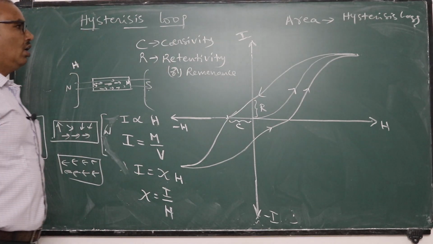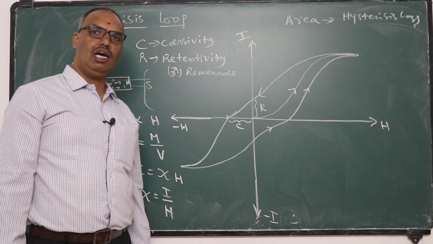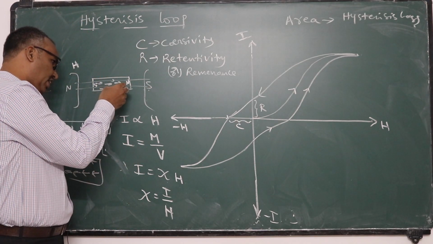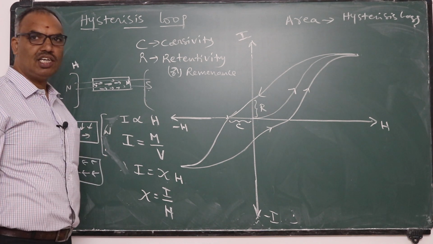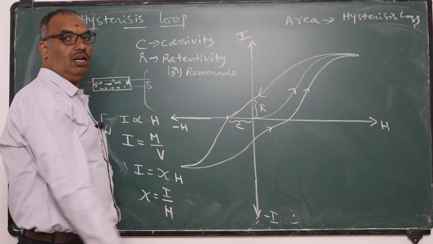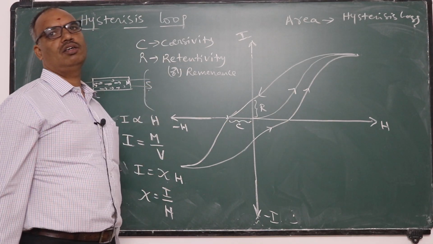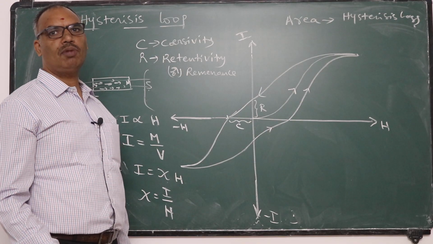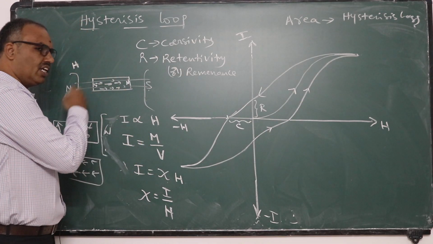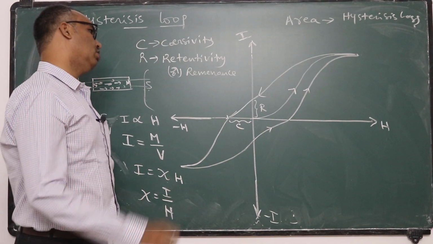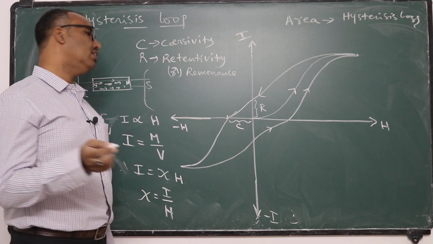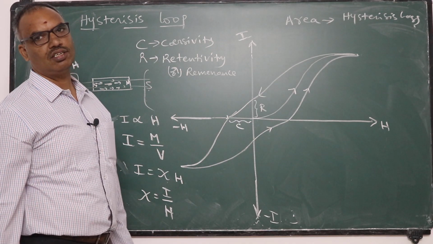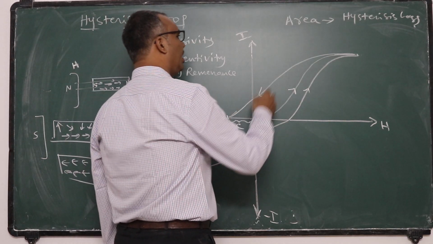So the work done by the external field to orient the atomic magnets into different directions, either in this direction or in this direction, is stored as energy in the magnetic material, and due to the reversal of the field, some energy is lost for doing work to orient the atomic magnets in right side direction or left side direction. So the work done to orient the atomic magnets in different directions is considered as hysteresis loss, which is represented by the area of the loop.